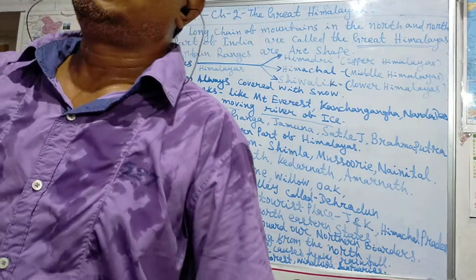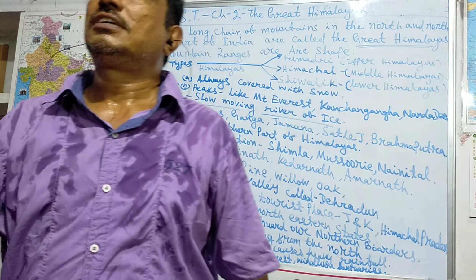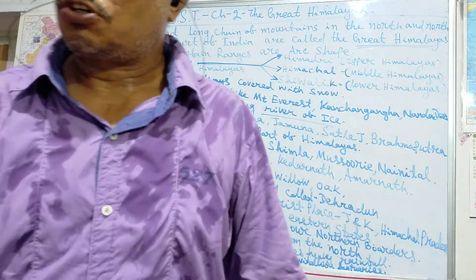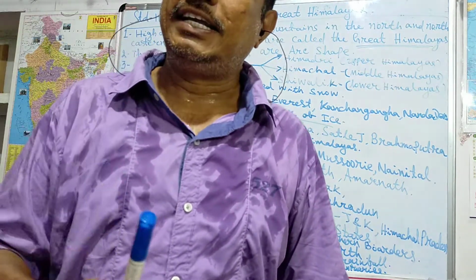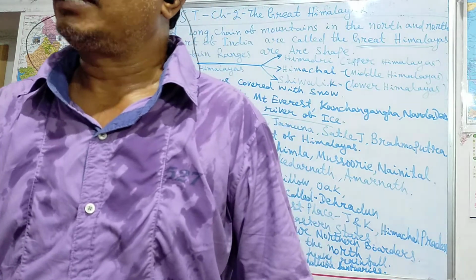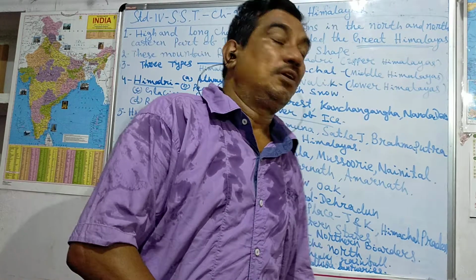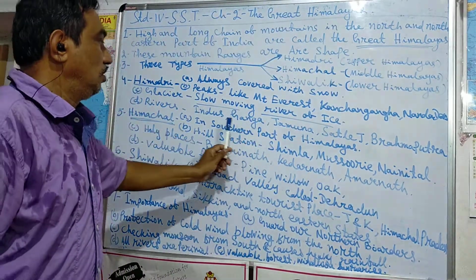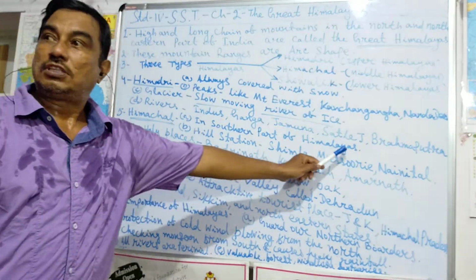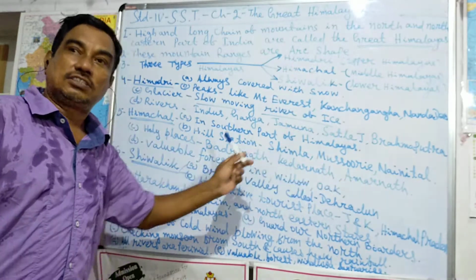Okay, so there are four parts. One is it is covered with snow. Second is it has peaks like Mount Everest, Kanchenjunga, Nanda Devi. Then rivers like Indus, Ganga, Yamuna, Satluj, and glacier.